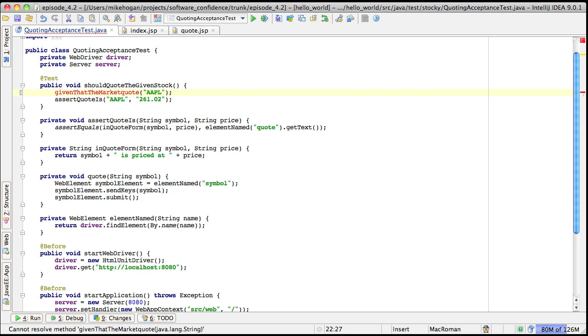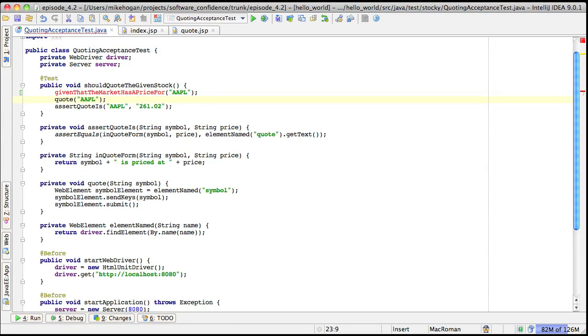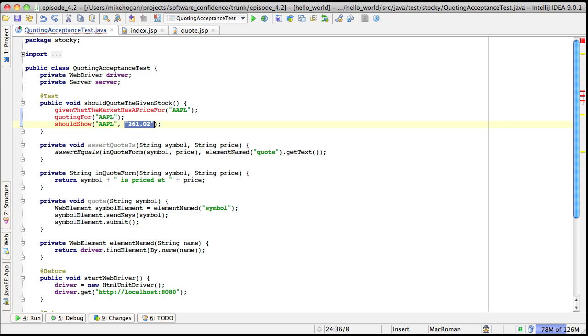The market has a price for Apple. That means that quoting for Apple should show Apple at what? I guess the market price, right? Which is what the given is. Talking this through with the stakeholders, we all agree that this is a better specification of what quoting is about. It expresses the logical relationship between the market price and our quoting behaviour by getting away from literal values. So I'll be forced to implement some sort of production code to satisfy this more abstract statement. But first I have to make the test compile.